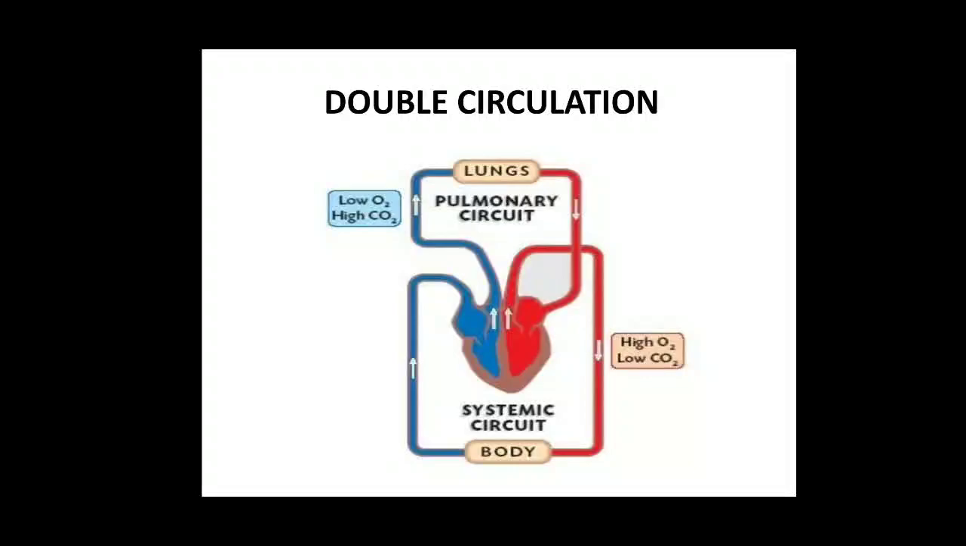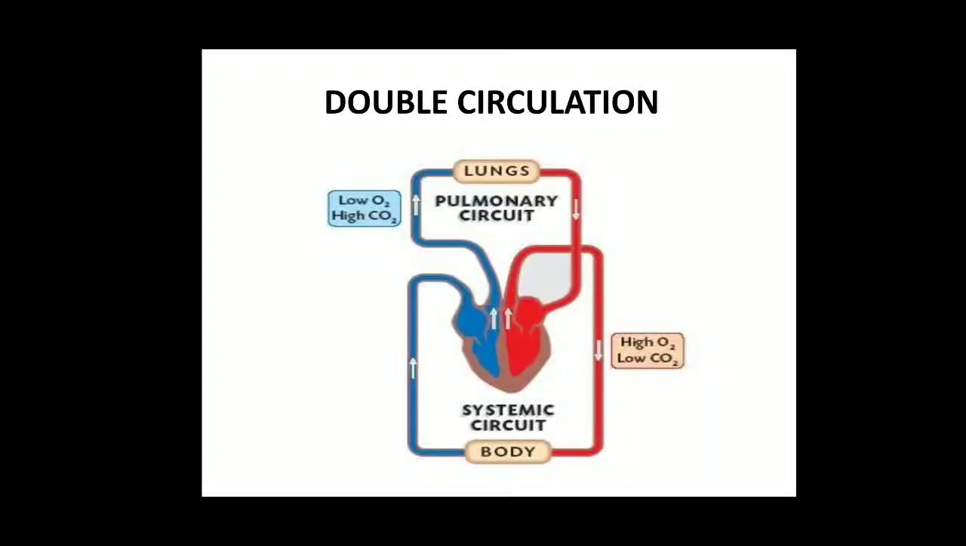You know what is double circulation? When the blood flows through the heart at the same time, it is known as double circulation. It is going towards the lungs and it is going towards the body. When it goes towards the lungs, it is known as pulmonary circulation. And when it moves towards the body parts, it is known as systemic circulation.